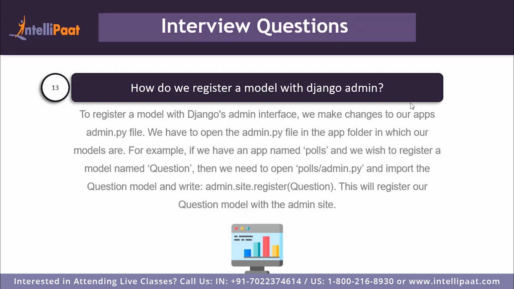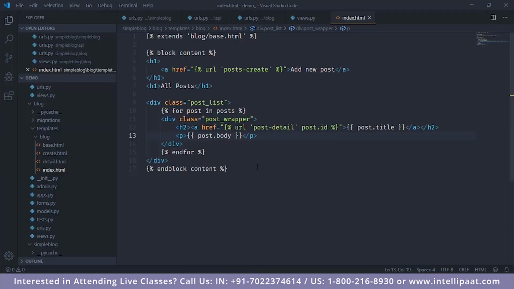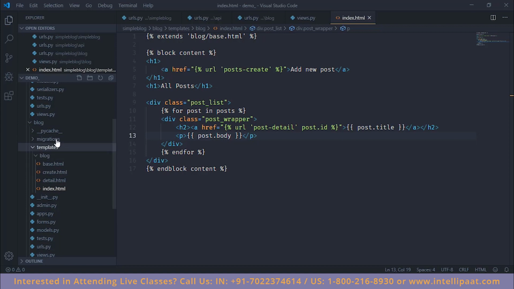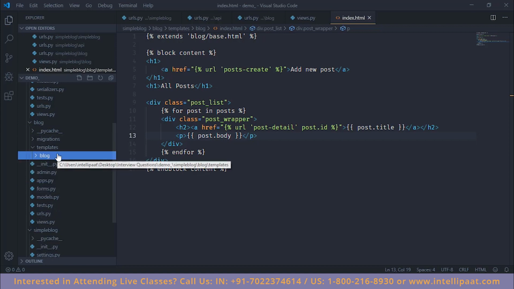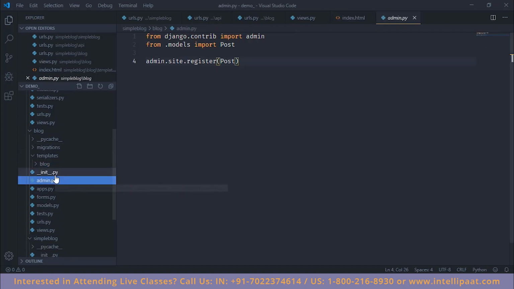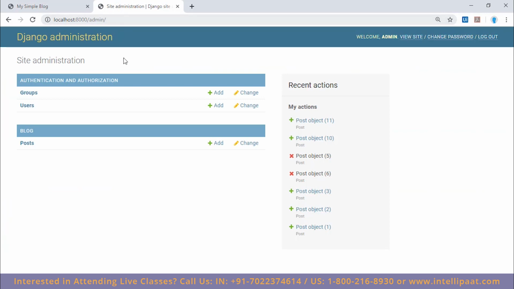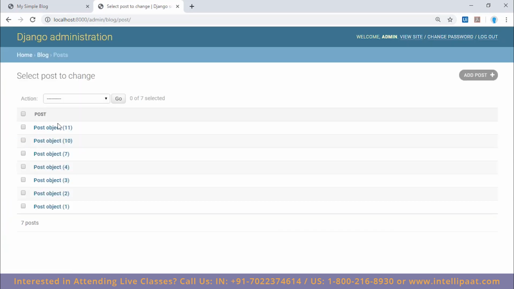So for example, as you can see, we have our application. Inside it, when we look into our application's admin.py file, which is this one, as you can see, I have registered the post model, which is what enabled us to log into our admin site and then use the post database object.